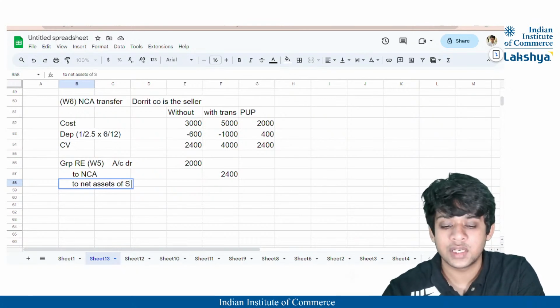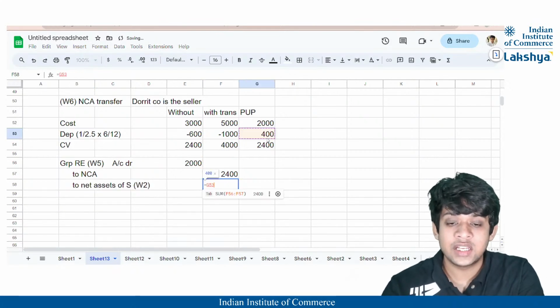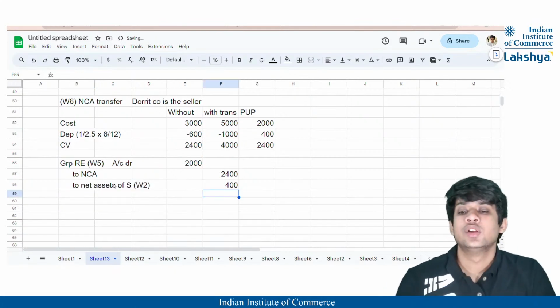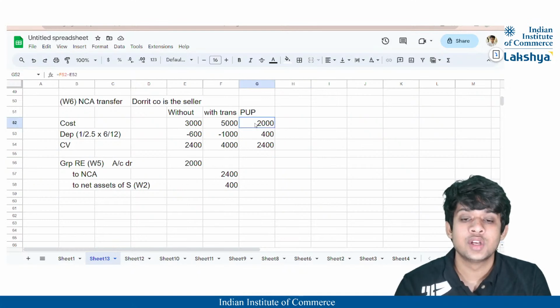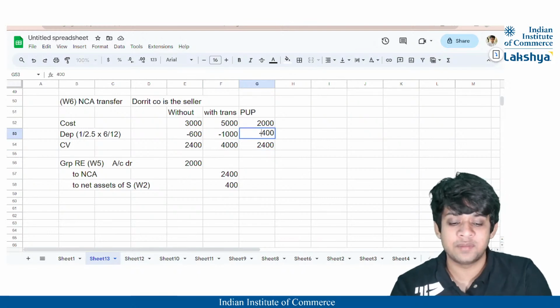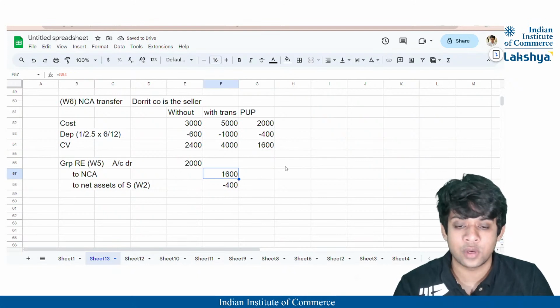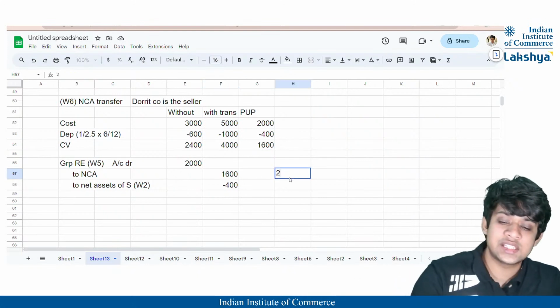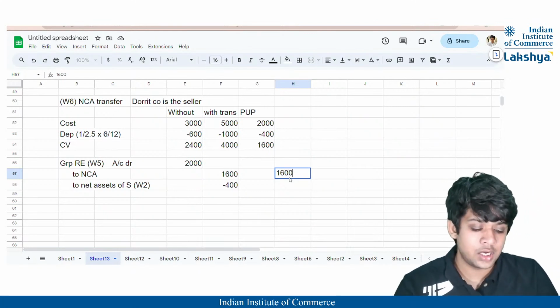Of subsidiary company, right? That is the working note. So that will be increased by 400. Your non-current asset is actually reduced because it is credited. It is reduced by 2,400 because 2,000 is the profit, right? Oops, I made a mistake here. This should have been a negative amount, right? So here it will be 1,600, not 2,400. I'm so sorry, guys. So 1,600 is the value by which your non-current asset shall be reduced.